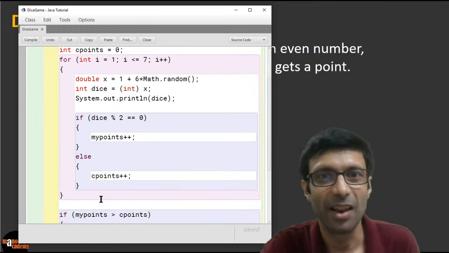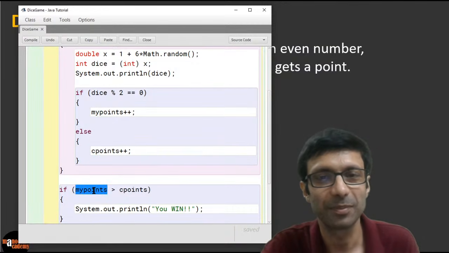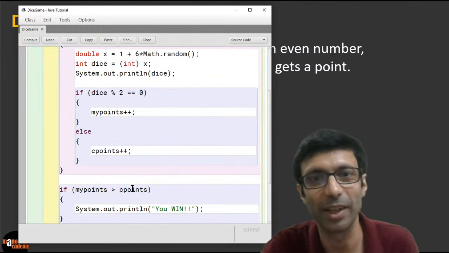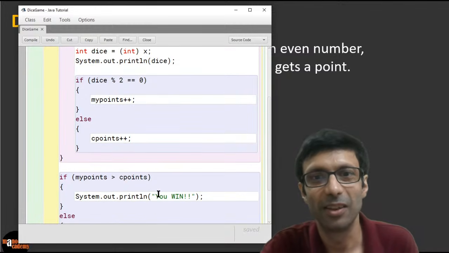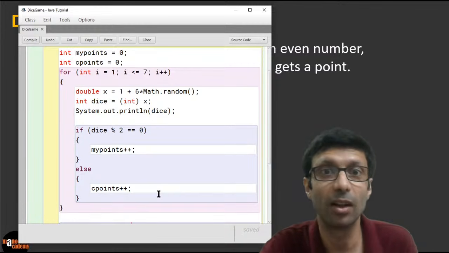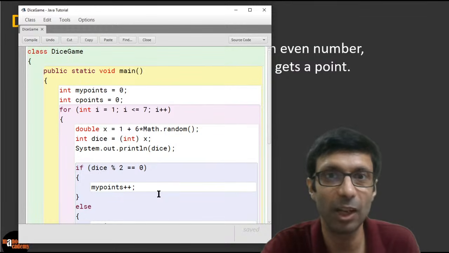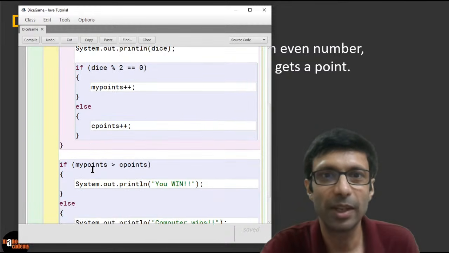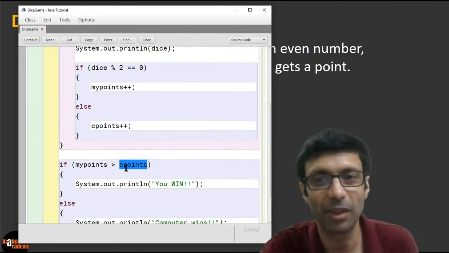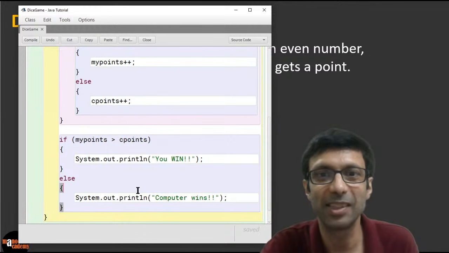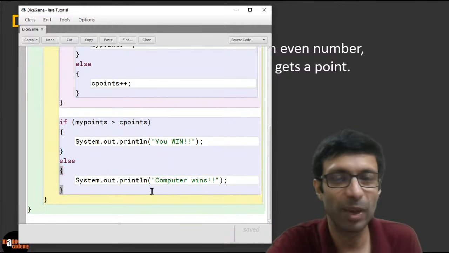Is that clear? Now, if my points is greater than the computer points, then you win. There won't be the case when it's going to be equal, right? Because there is an odd number of games here, so it can't be equal. So if my points is greater than computer points, then we win. Otherwise, the computer wins. So guys, are you ready to play the game?